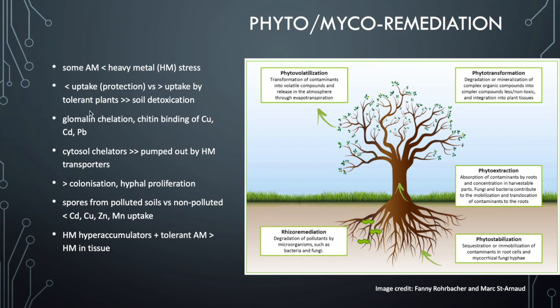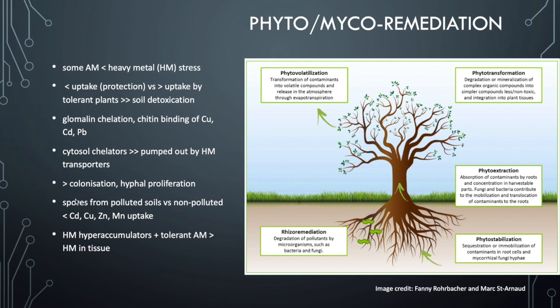Also, glomalin chelation has been reported, so that means glomalin actually binds some heavy metals, and even chitin, so the chitinous wall of the Arbuscular mycorrhizal fungi can bind certain heavy metals as well. In this case, the chelation means the heavy metals might not be taken up into Arbuscular mycorrhizal fungi, but if they do get taken up into the cell contents, into the cytosol, they can actually be pumped out by heavy metal transporters.